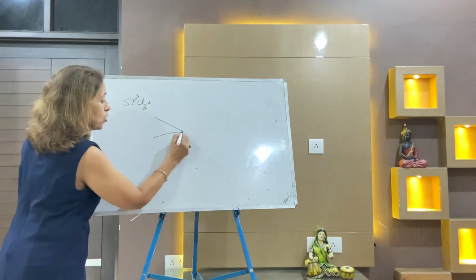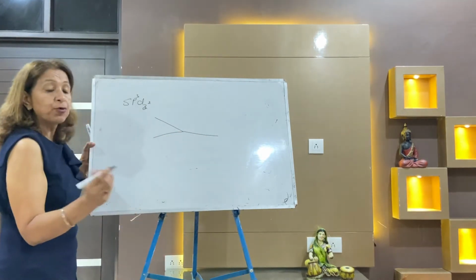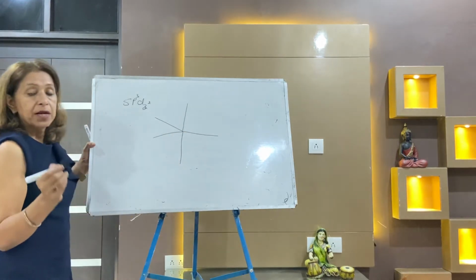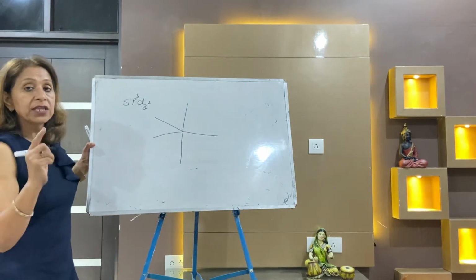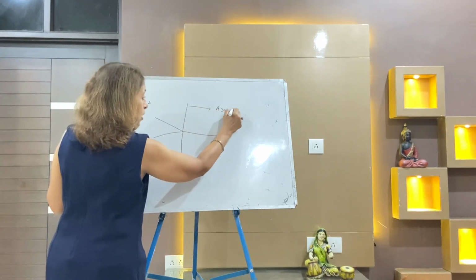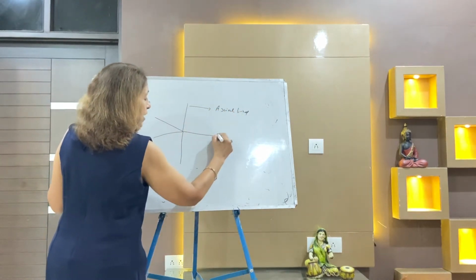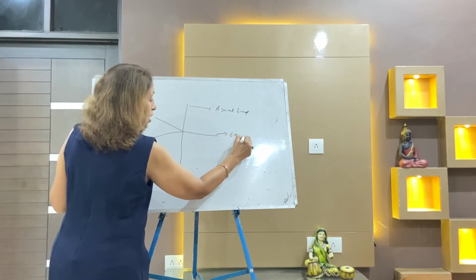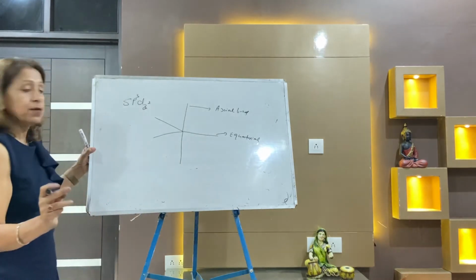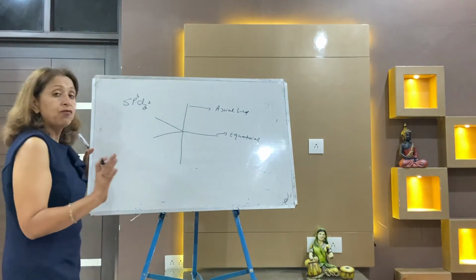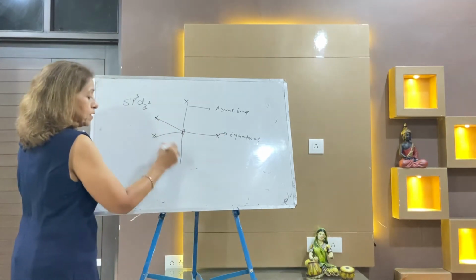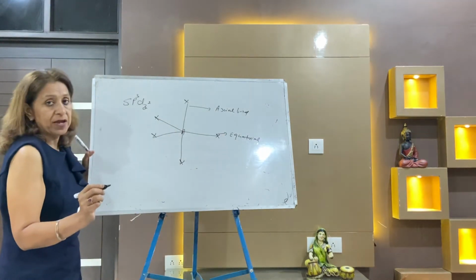It's trigonal. These three are the equatorial bonds and two are the axial bonds. Remember, axial bonds are longer than equatorial because of the more repulsion they face from the equatorial bonds. Two are axial and these three are equatorial, lying at an angle of 120 degrees. When all five are bond pairs, it's AX5. So this is your AX5.